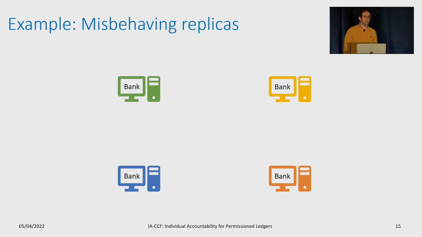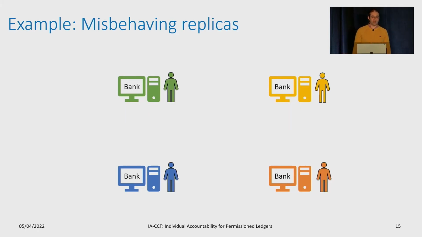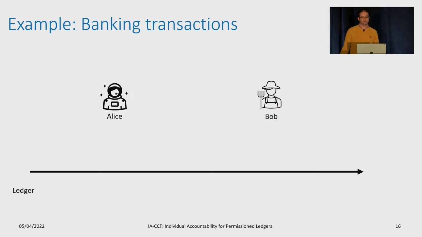In the execution we just saw, all the replicas behave correctly. But what if three of the four replicas are controlled by malicious actors? Let's go back to our example of Alice and Bob, when 3 of the 4 replicas are run by malicious actors. Alice wants to deposit $1 million into Bob's account.